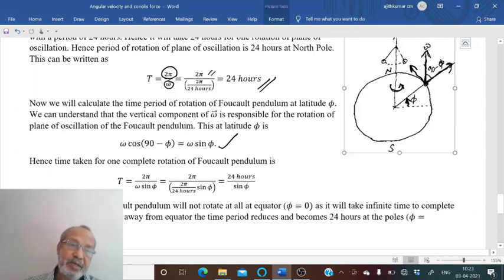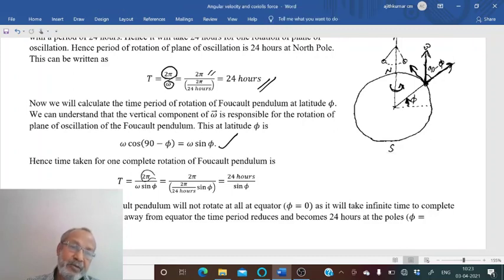This vertical component is omega. You can see this vertical component is omega cos (90 minus phi), or omega sin phi. So 2 pi divided by omega sin phi will be the period of plane of rotation of the Foucault pendulum. Substituting for omega, we will get 24 hours by sin phi, and phi is 90 degrees at the north pole. Sin 90 is equal to 1. So we get T is equal to 24 hours at the north pole.